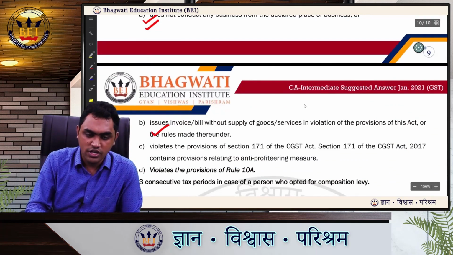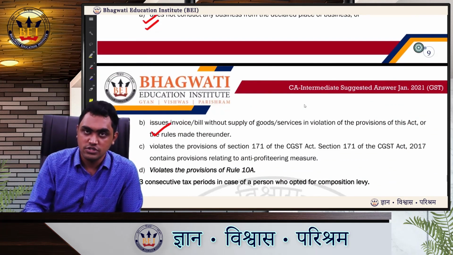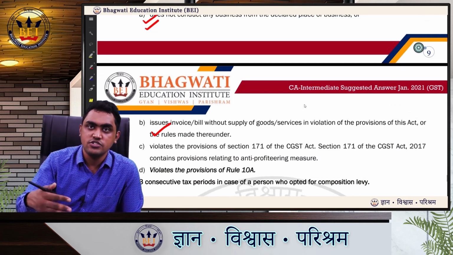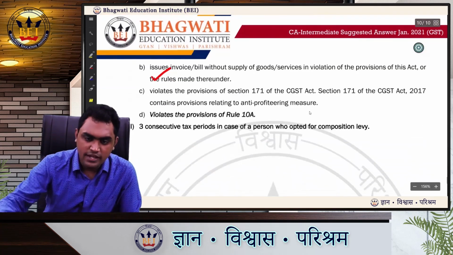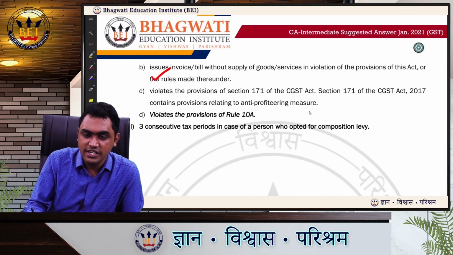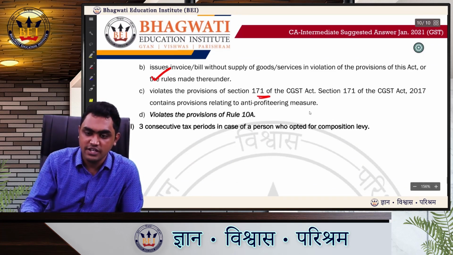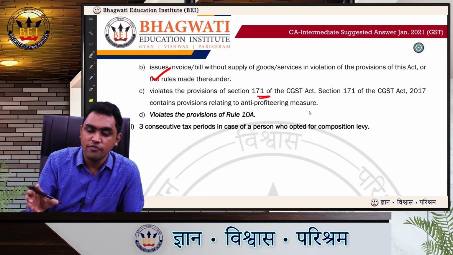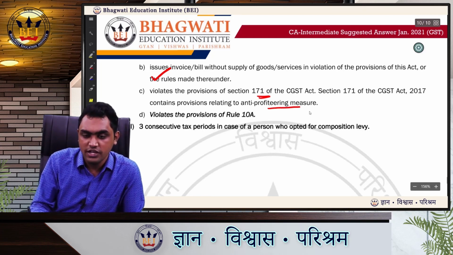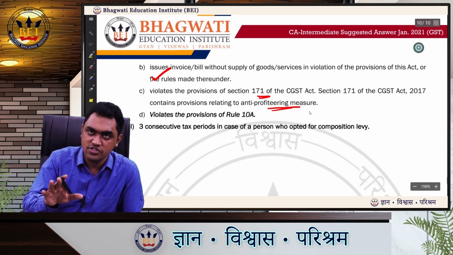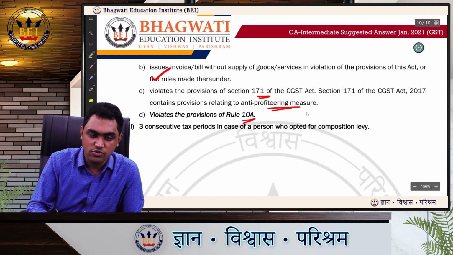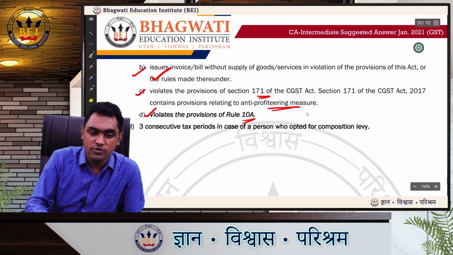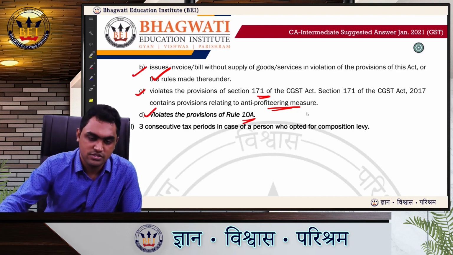Two, issues invoice or bill without supply of goods. You are doing only bill trading. You are just issuing bills, you are not giving goods. In that case also, if the officer gets to know, he can suo motu cancel the registration. Then, you violate the provisions of section 171 of the CGST Act. Now what is section 171? We discussed something called anti-profiteering measures, if you remember. So if you violate those measures, then also your registration is liable to be cancelled. Or violates the provision of Rule 10A. What is Rule 10A? Regarding giving your bank account details. In the registration chapter, we have discussed this.